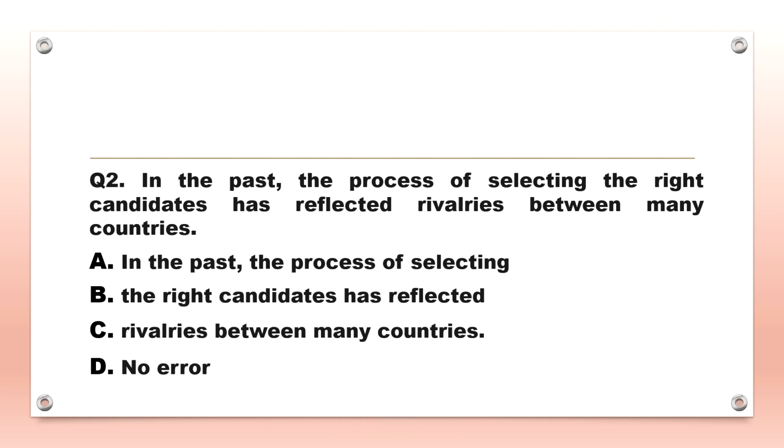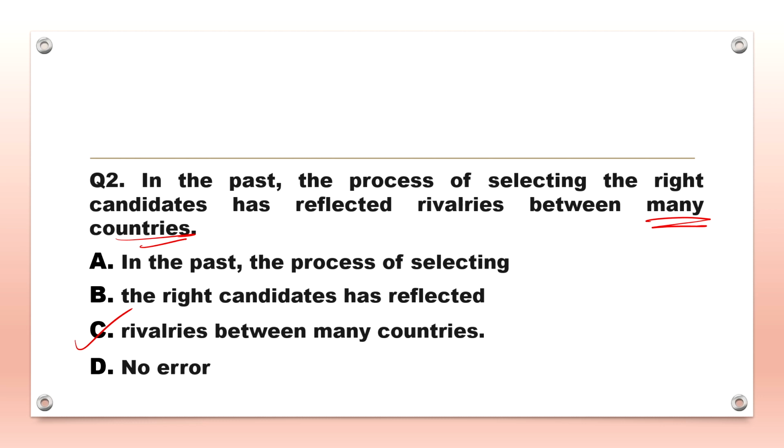So let's tally. In the past, the process of selecting the right candidates has reflected rivalries between many countries. So the error lies in option C. The preposition between is used for two persons or things, whereas in the given sentence, many countries are mentioned. Hence, the use of between is incorrect over here. Therefore, we will replace between with among.